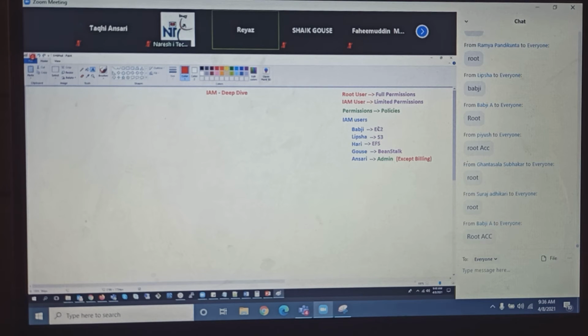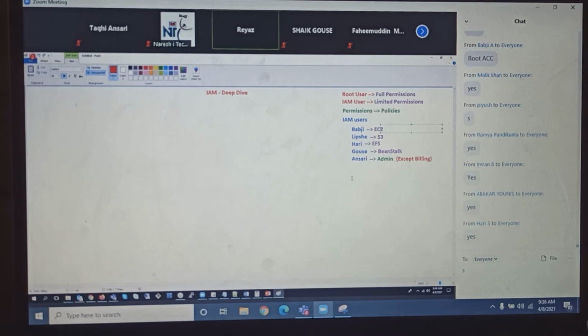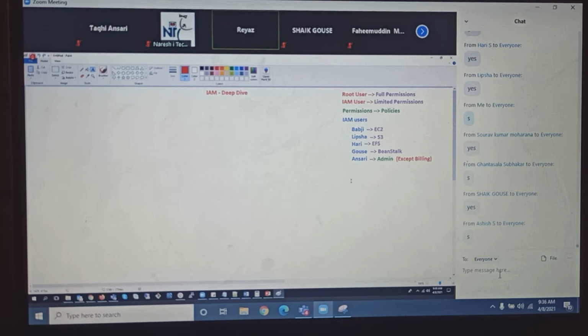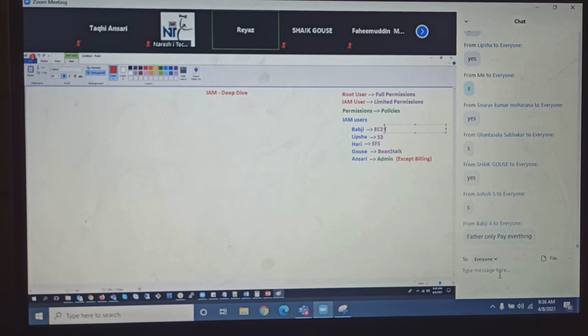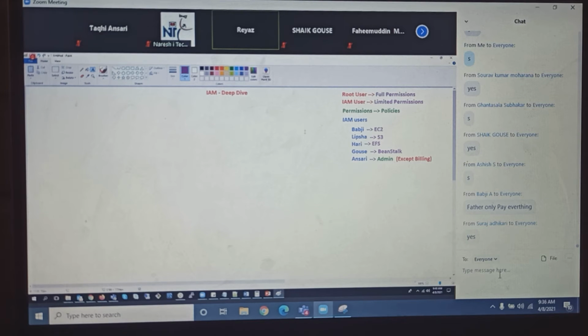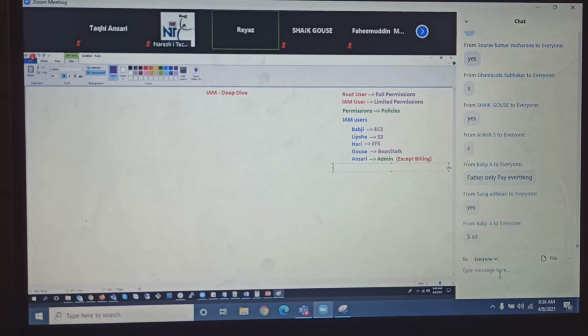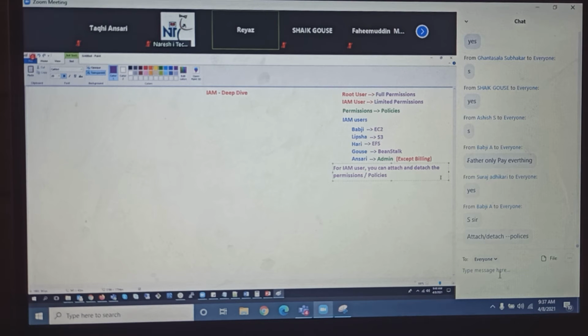Do you agree, guys, that here I can attach and detach these permissions, the policies? For an IAM user, for PUBG, anytime I can go and attach EC2 permissions, anytime I can detach EC2 permissions, anytime I can attach CloudWatch, and anytime I can remove it. So guys, for an IAM user, keep this in mind: you can attach and detach the permissions, or you can call them policies. Yes.